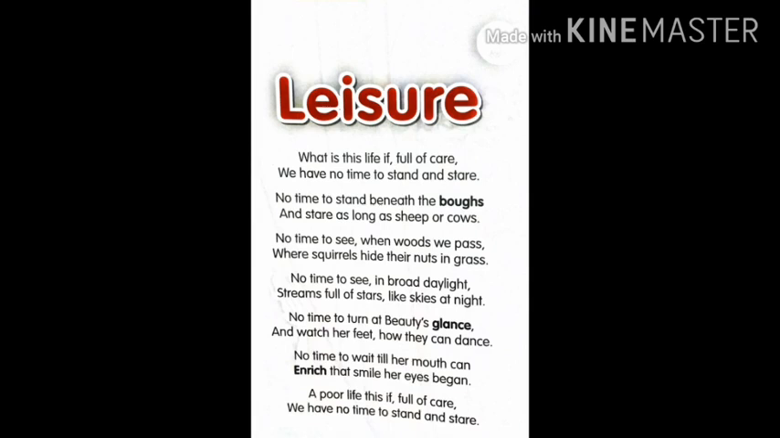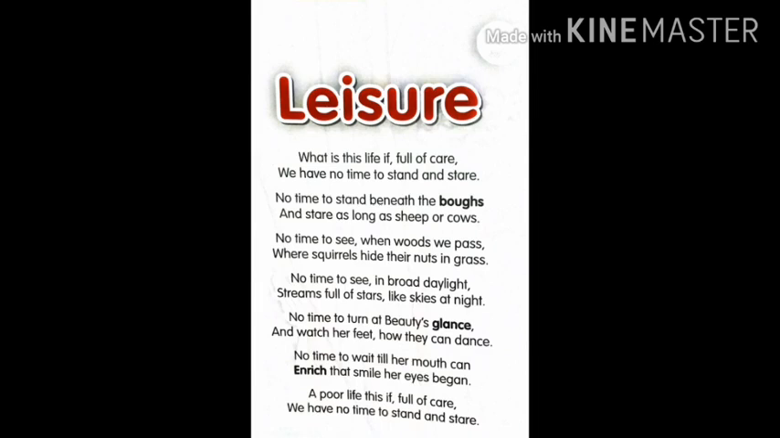According to the poet's perspective, what do you think we want to stand and stare at? What do we want to stand and look at? He wants us to stand and stare at nature, because according to him nature is the best thing. He gave a picture of nature there. Even in the second stanza he says no time to stand beneath the boughs.